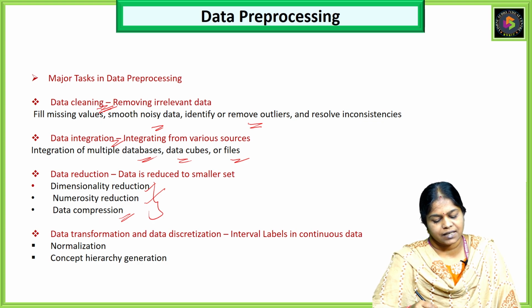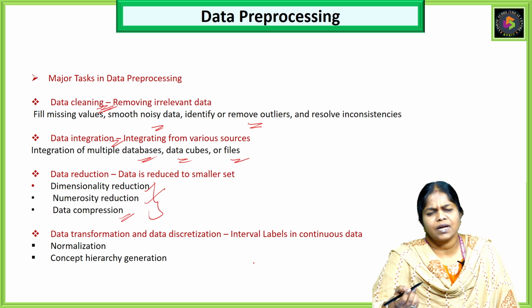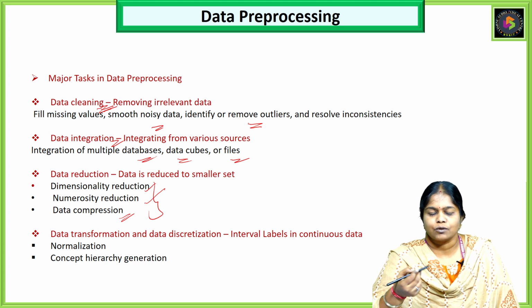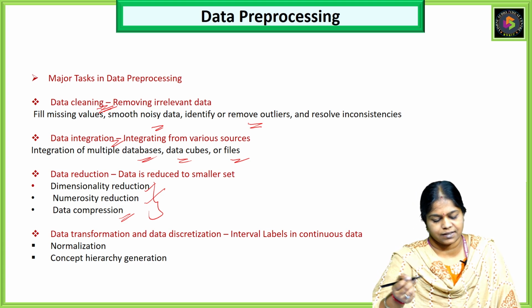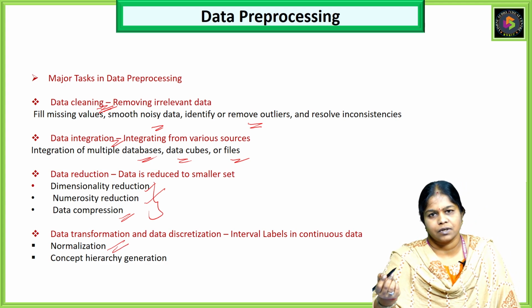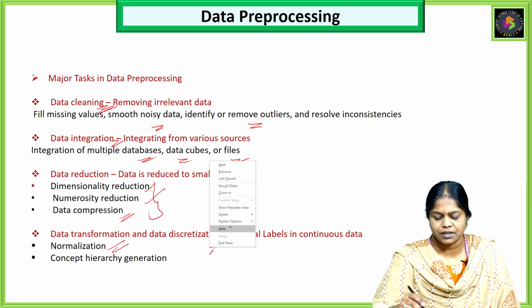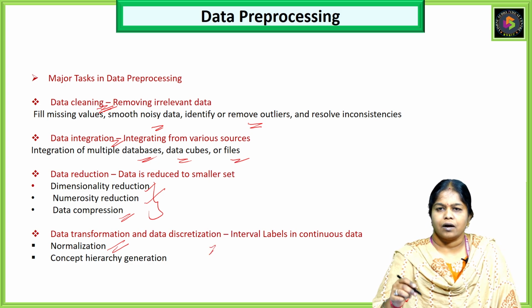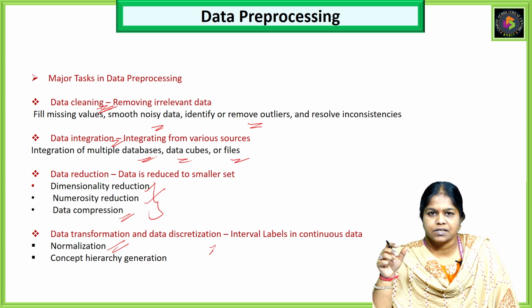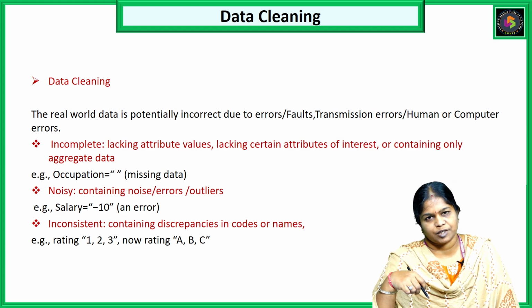The other one is data transformation and data discretization. We all know that we are working with huge data, so the huge data has to be normalized. Normalization is a simple method that we normally use. Here in transformation and data discretization, we use labels for particular intervals of time. Now we'll discuss each major task of data preprocessing.